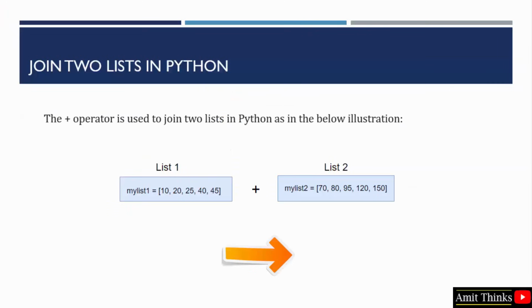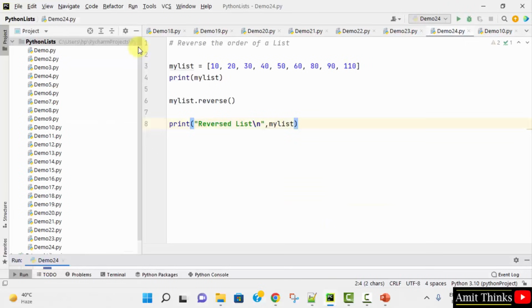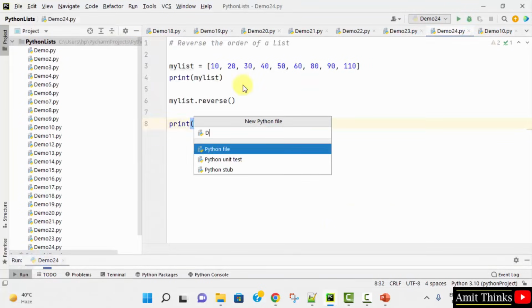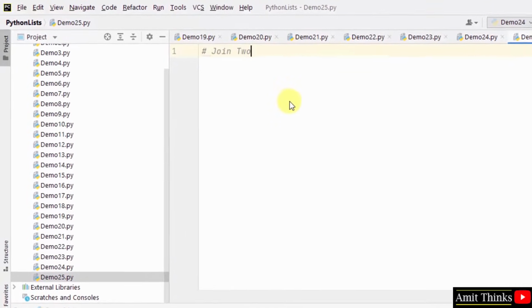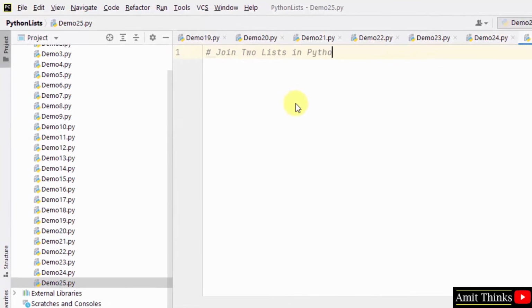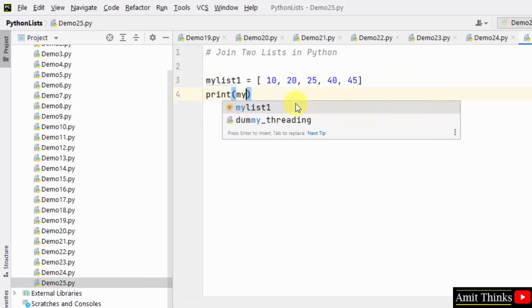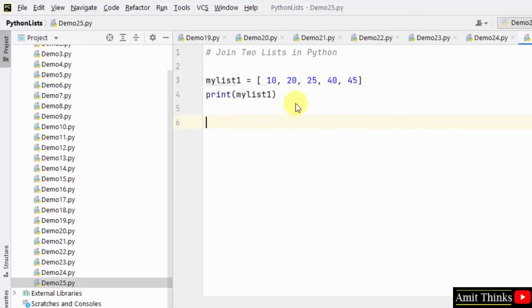Now let us see how we can join two lists in Python. To join two lists we use the plus operator, easily. Herein we have two lists, and we will join them. Let us see the example. Let us create list 1. Print it. Now let us create list 2.